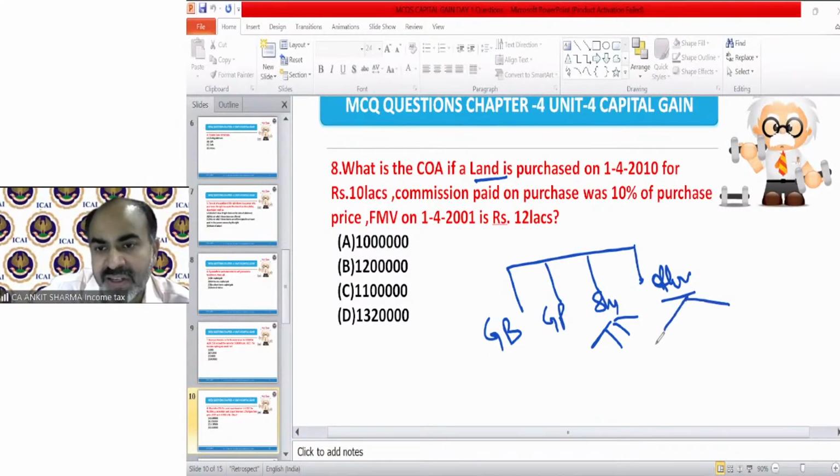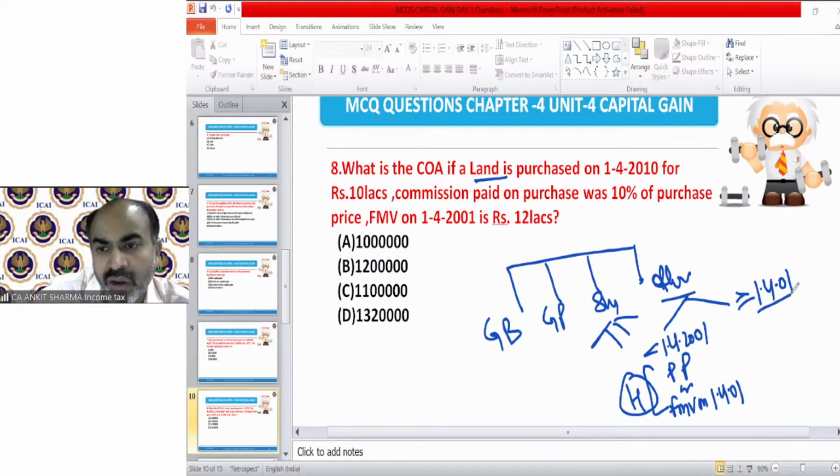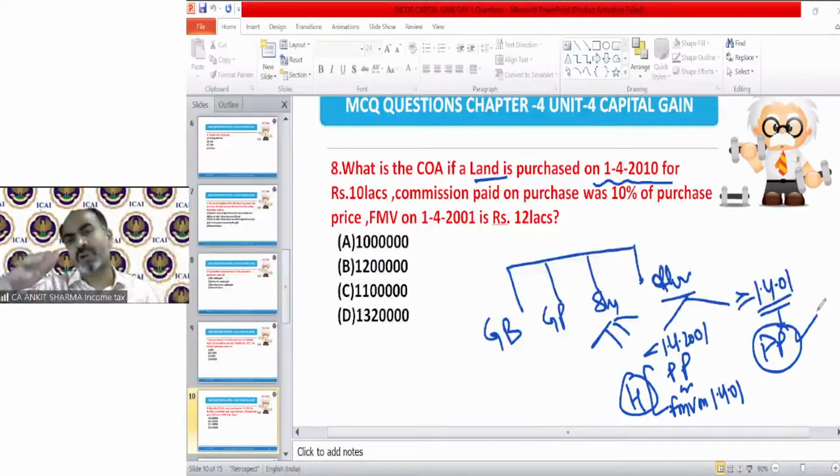In other asset, we have discussed that if it is purchased before 1/4/2001, then purchase price or FMV on 1/4/01, whichever is higher, will be your cost of acquisition. But if the asset is purchased on or after 1/4/01, and in our case the asset has been purchased in 2010, that means this concept is applicable. And this concept says simply, only purchase price will be considered. There is no concept of comparing it with FMV. It is only done if it is purchased before 1/4/2001. So in this example, of course, the second concept is applicable, and purchase price will be your cost of acquisition.